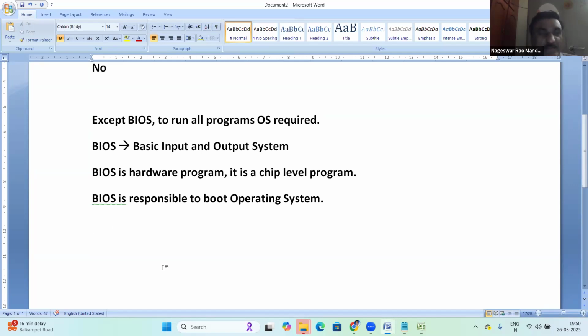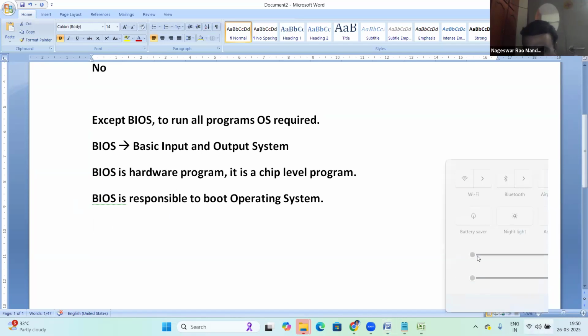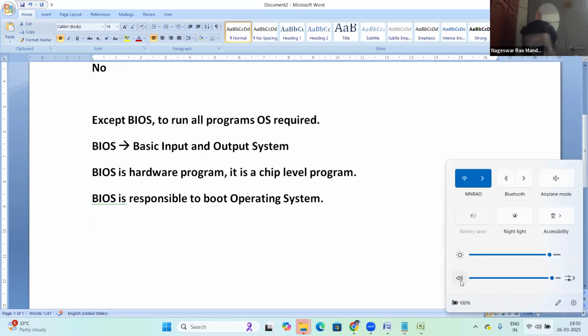Yes, here there is a mute option. Just mute here like this. Then you cannot get that echo. Just mute this like this.